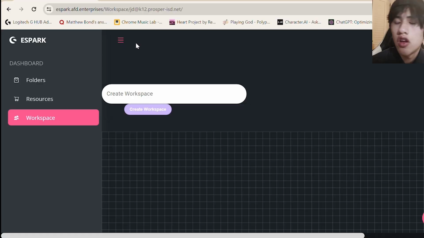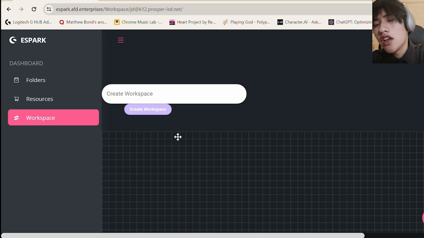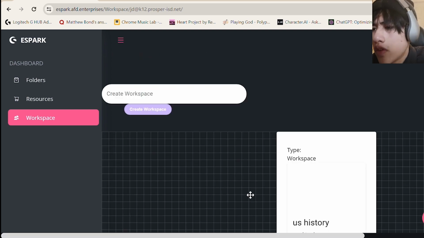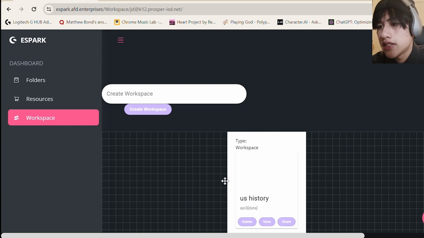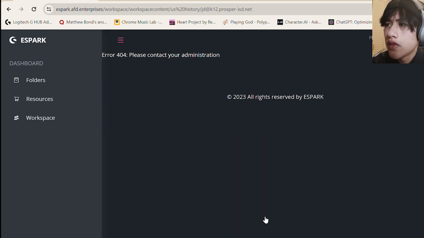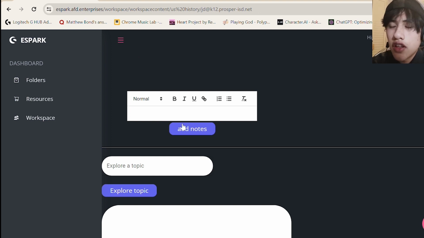Okay, so in this video, I'll be explaining the workspace feature in Espark, which essentially integrates note-taking and research with the bonus feature of being able to create a visual mind map. So, I'll show you how it works. I'll title my workspace and create one. In this case, I'll call it US History. We're given this box which represents the workspace, and we can delete it, view it, or share it. I'll click view it to show you what it does.